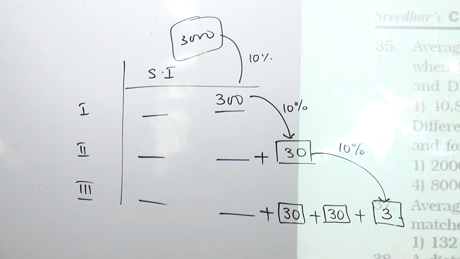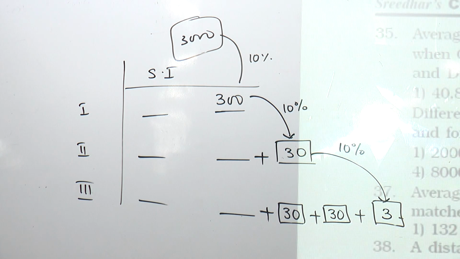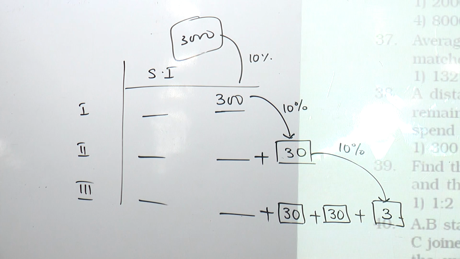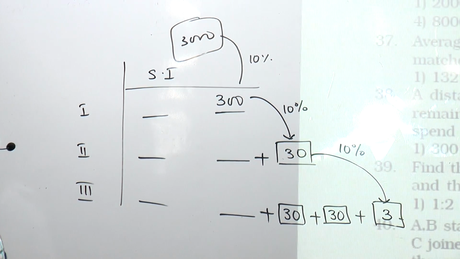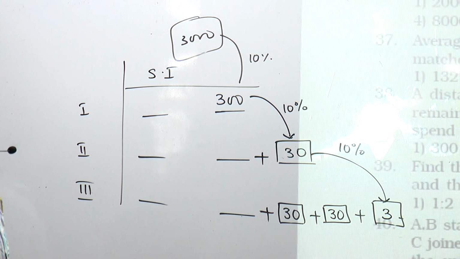Done? Next, 37. Average of 15 matches is 40 runs. The difference between the highest and the least runs scored matches is 100 runs. Excluding these two matches, average is 36. Find the highest score. Right.